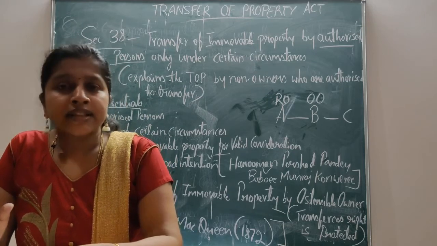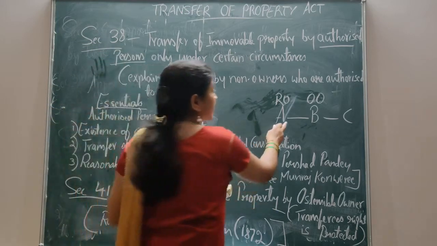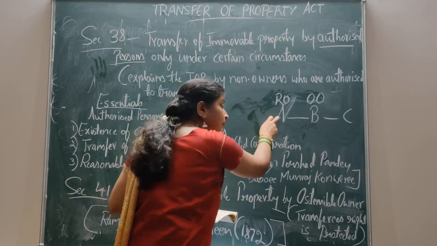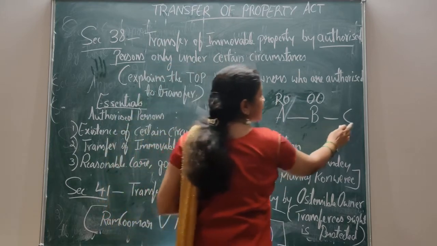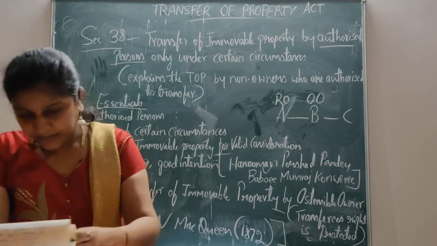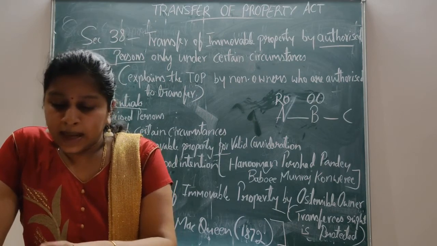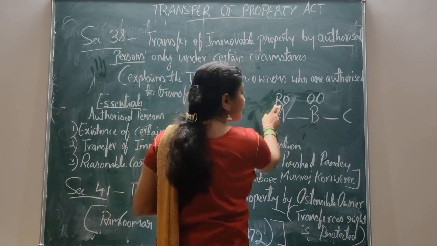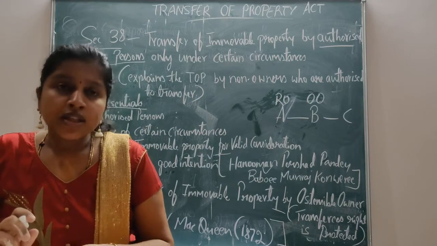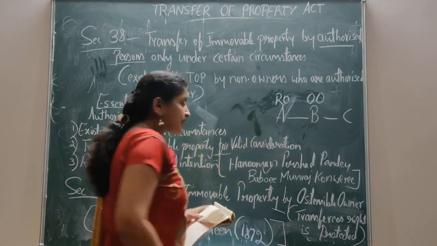The question that arises in this illustration is whether the real owner A can recover the property from C, the transferee. The real owner rendered the fraud by holding B out as the owner. So who has to suffer? The real owner himself, that is A, has to suffer in this case.